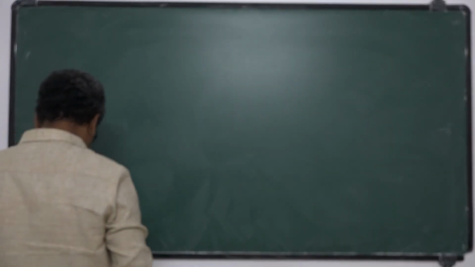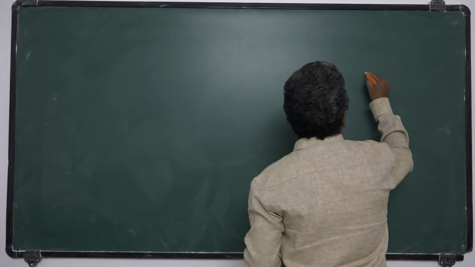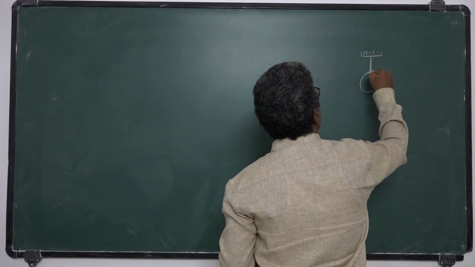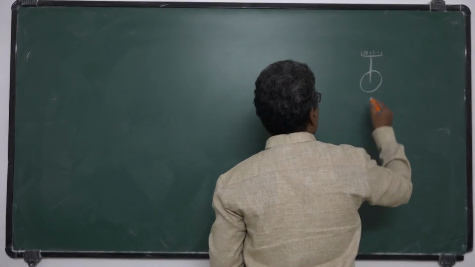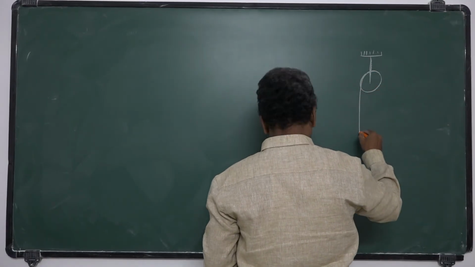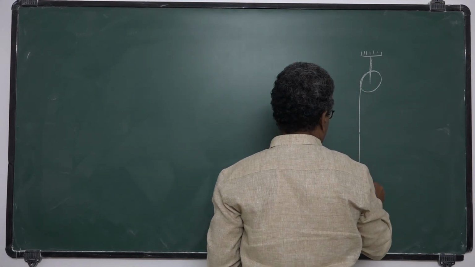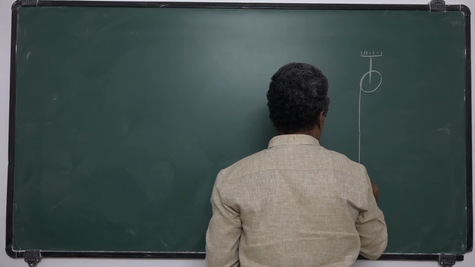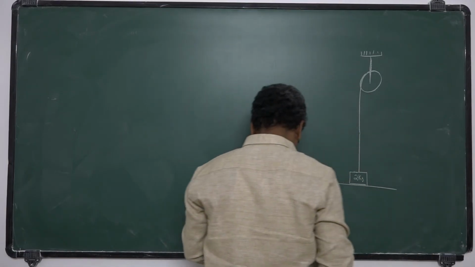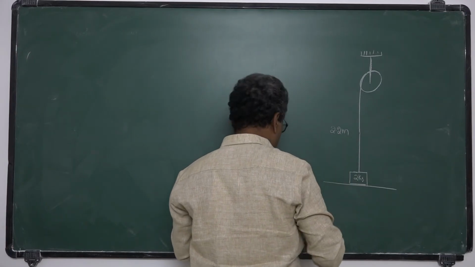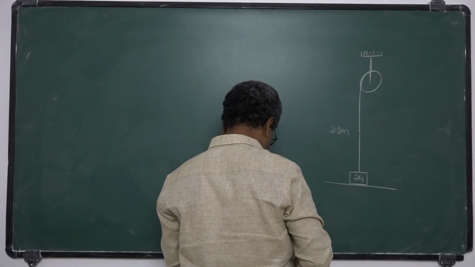You take this problem. As shown in the figure, there is a pulley. There is a 2 kg mass which is at rest on the ground. This is 2.2 meters height.